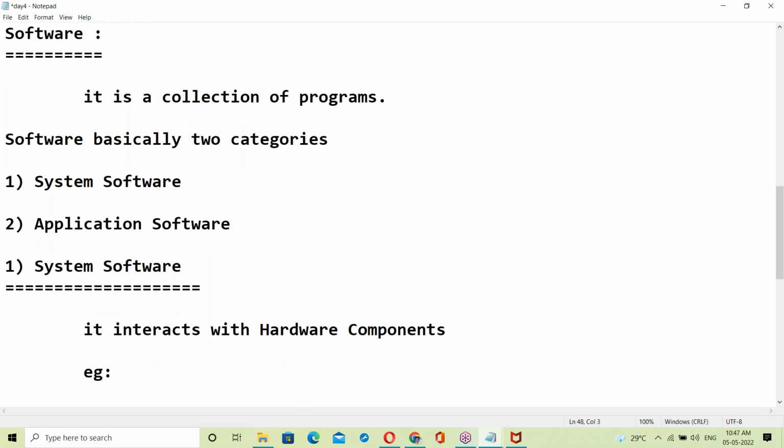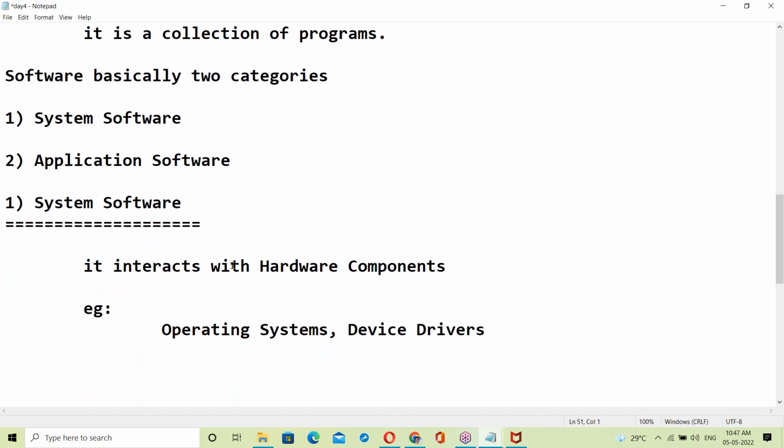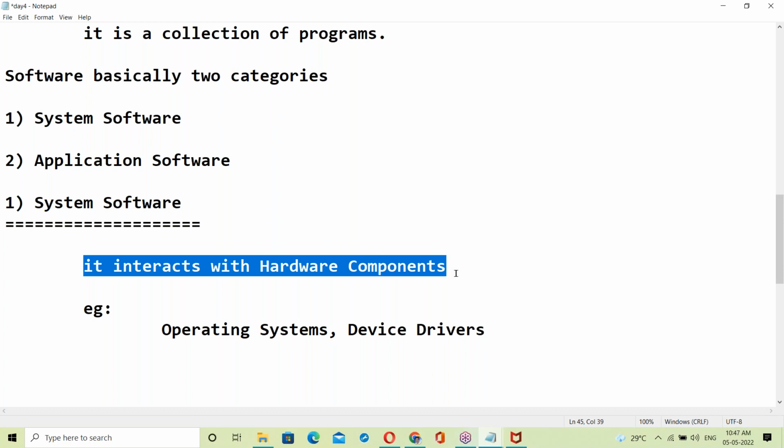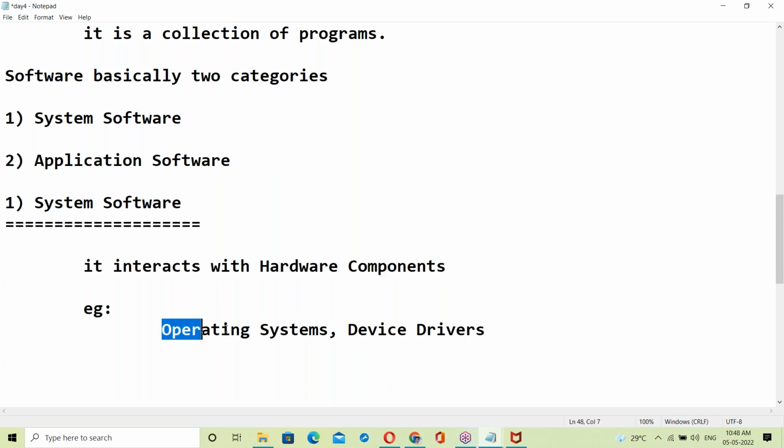Examples are the OS, operating systems, and device drivers. The OS interacts with hardware components, and device drivers also interact with the hardware components. Of course, device drivers are part of the OS only.